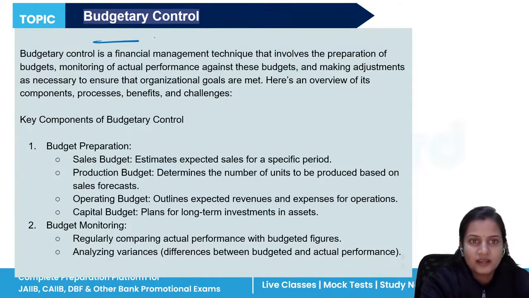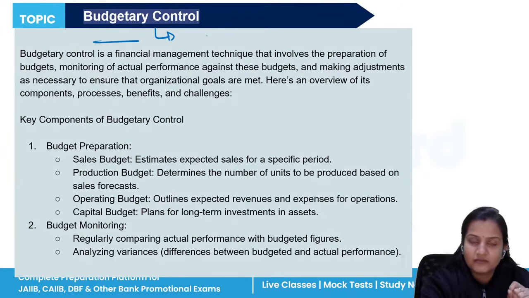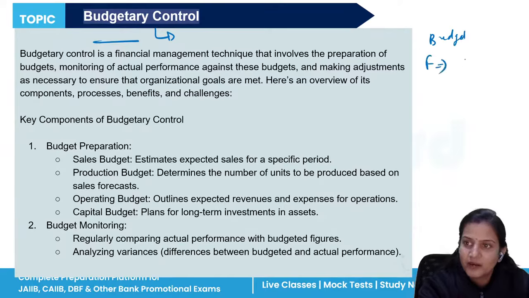Budgetary control means that for different plans, for different departments, for different sections, you have prepared a budget. Like for the finance department, you have prepared that 20 lakh is the budget. For the operations department, you have planned that the budget is, let's say, 15,000.